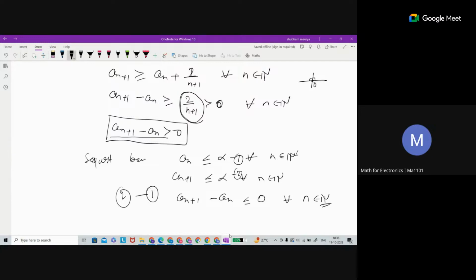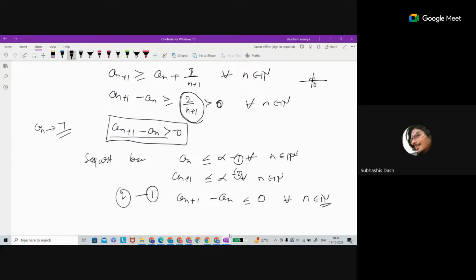Sir, I have a doubt in this. Wouldn't this apply to every single sequence? Like any increasing sequence that is bounded. Say a sequence increases and converges to 7.